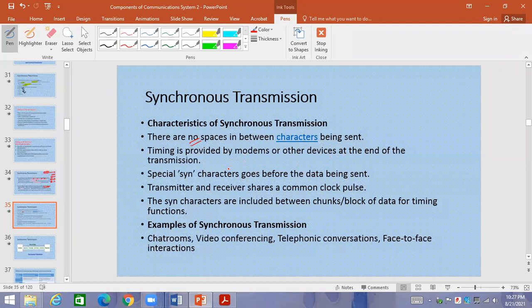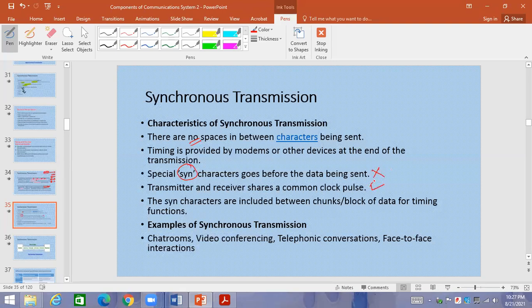A special synchronous character goes before the data being sent. One character is used as a single sign for the transmission; that is called the synchronous character. If you don't mention this point, it does not matter. Transmitter and receiver share a common clock pulse.